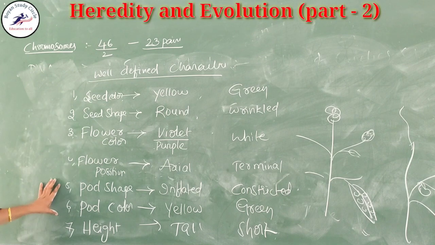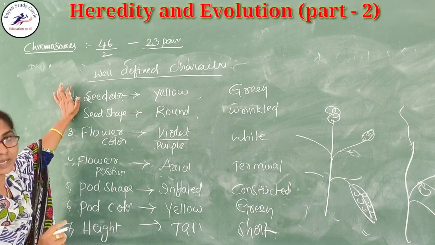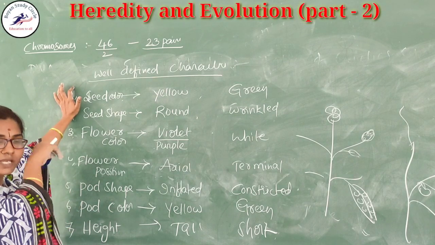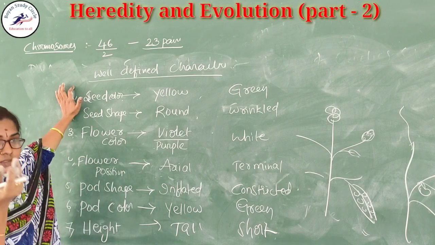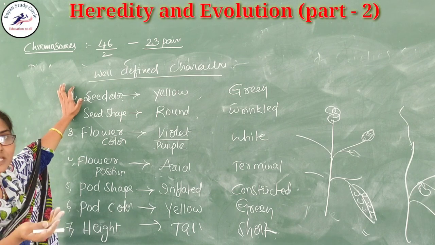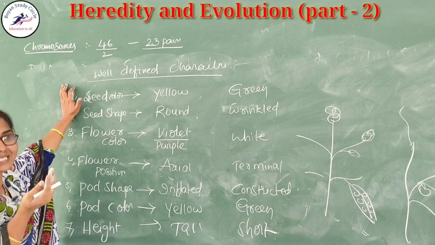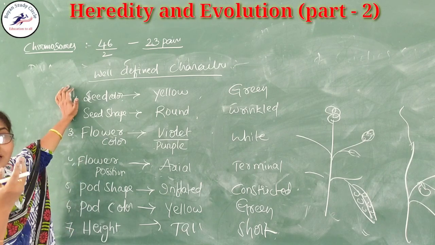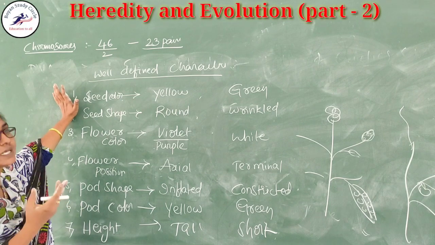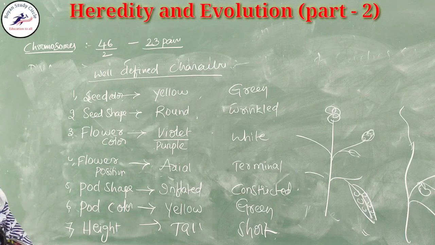All these seven well-defined characters were taken by Sir Gregor John Mendel to conduct the experiment, to know how the variations are transferred from parent to offspring. To give that knowledge, he did a number of experiments. He did not succeed within two or three experiments. Nearly 10,000 experiments were done by Sir Gregor John Mendel for explanation of these variations.